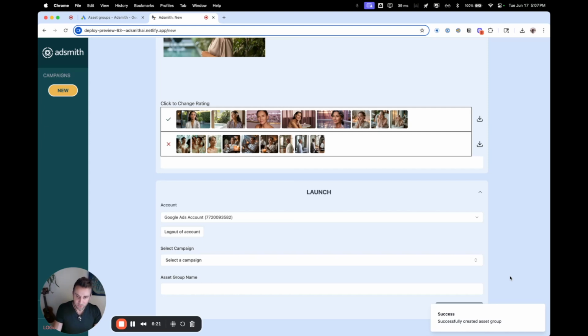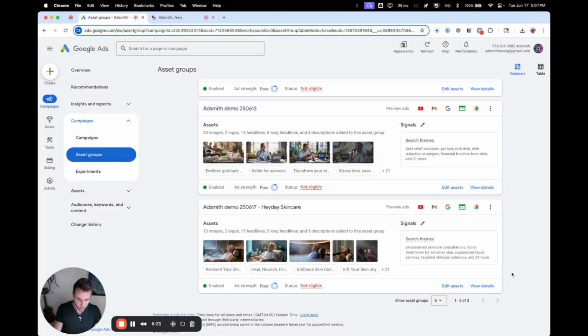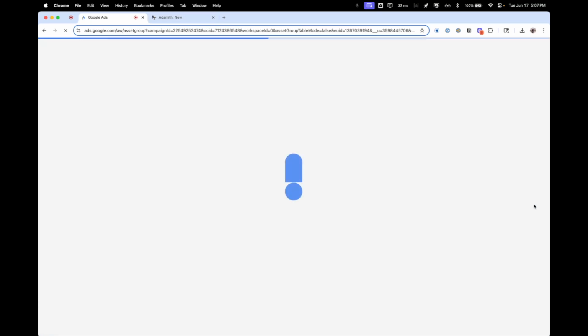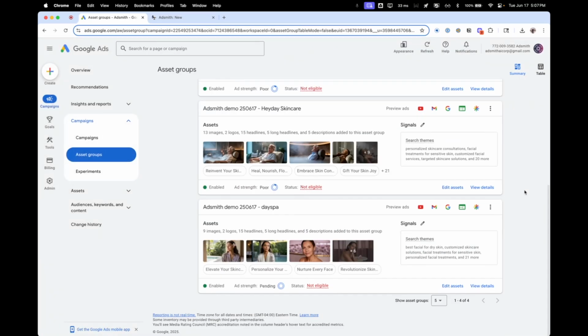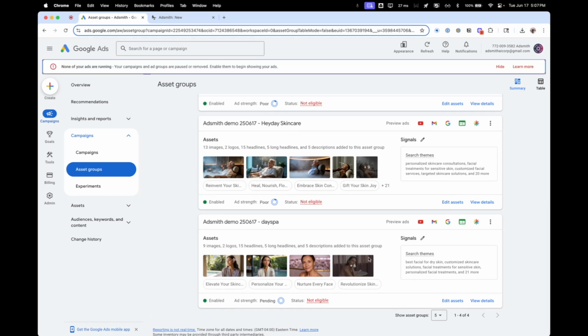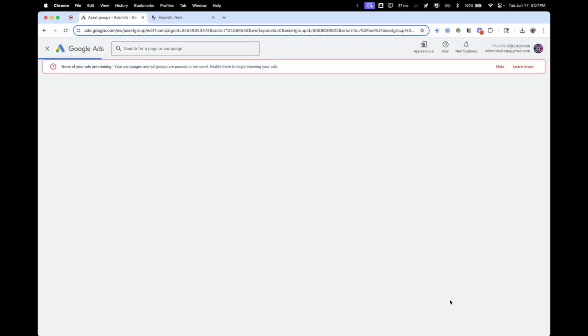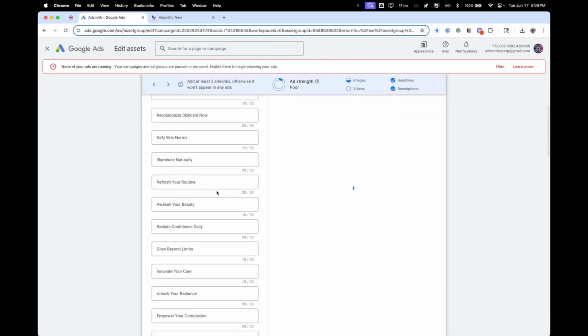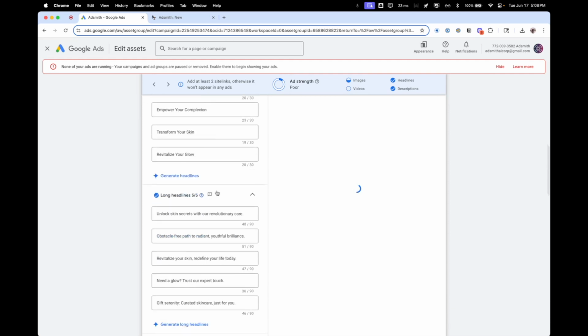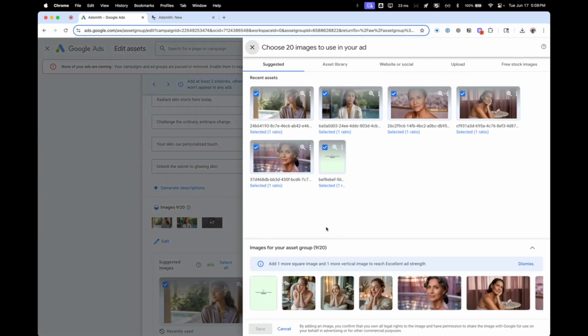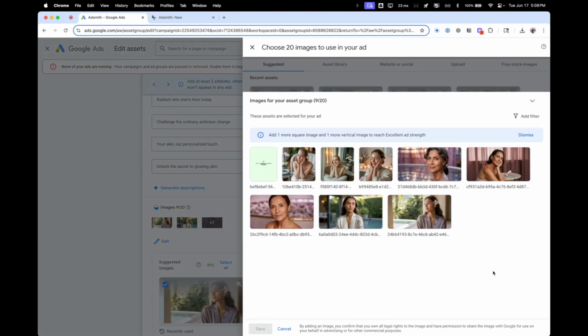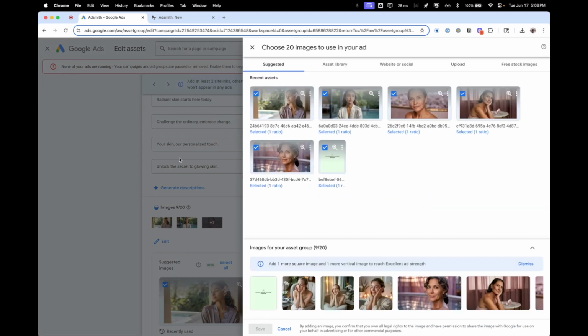Okay, great. So we successfully created the ad group. We go here, refresh. And so we've gone from 3 to 4. Here's the one that we just generated, all of our keywords, all of our captions, the URL, everything we need. These images should look familiar. We had just created them.